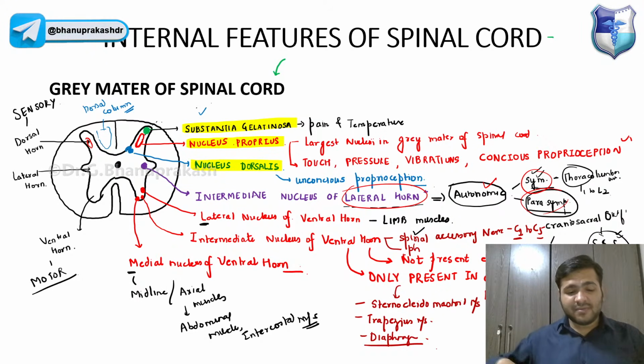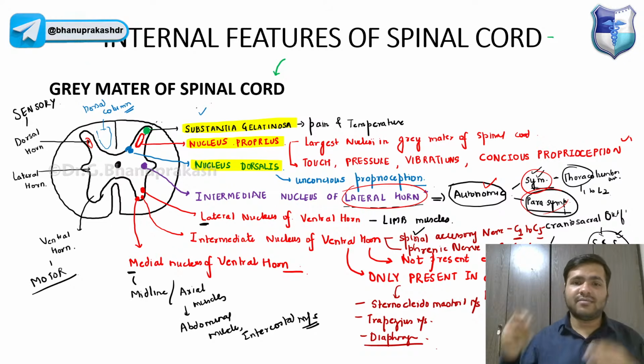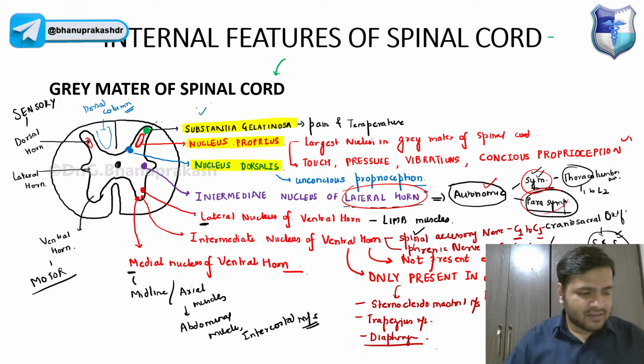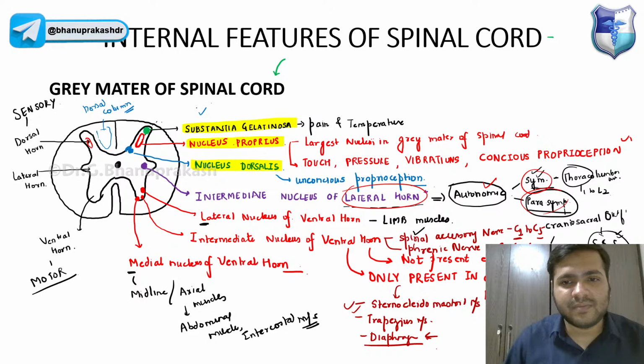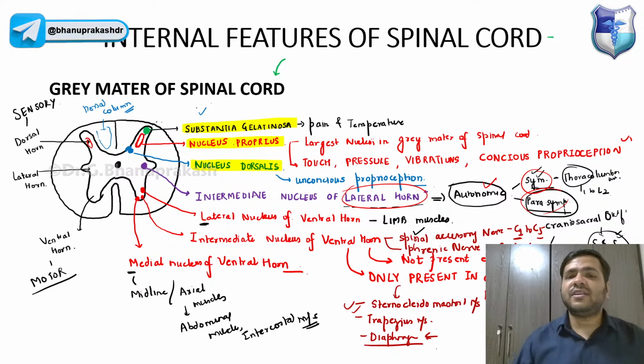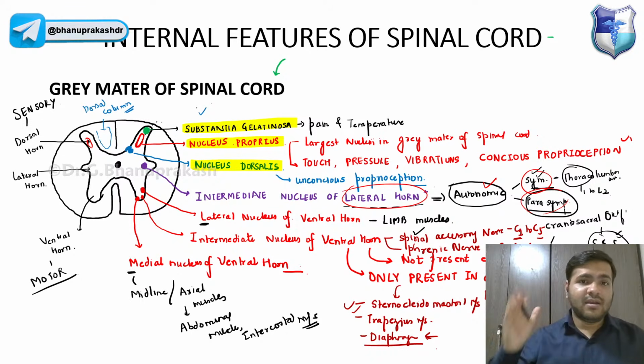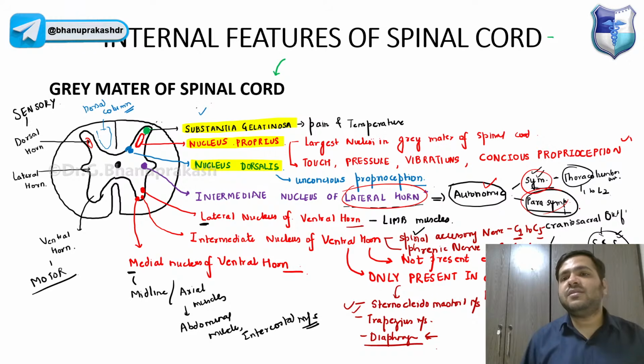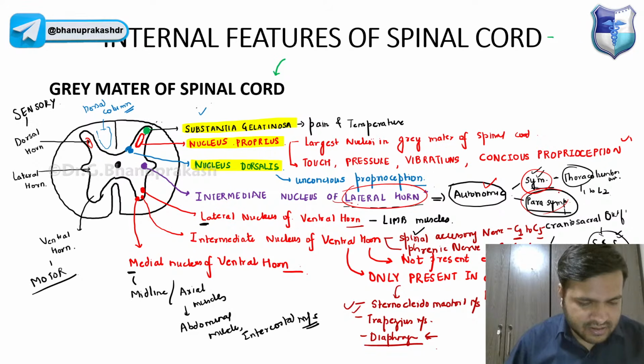Now you will say the diaphragm is below, but you should know that the phrenic nerve, the nerve supplying the diaphragm, has root values C3, C4, C5. It is coming from the cervical region only. That's why the diaphragmatic muscles are also supplied by the intermediate nucleus of the ventral horn, which is only present in the cervical region. The intermediate nucleus of the lateral horn is present in the thoracic and lumbar region. Guys, right?